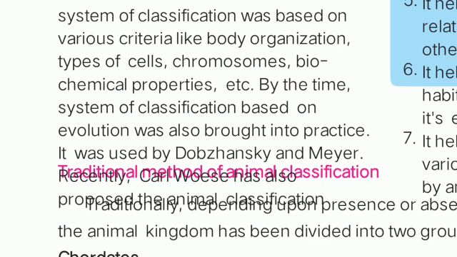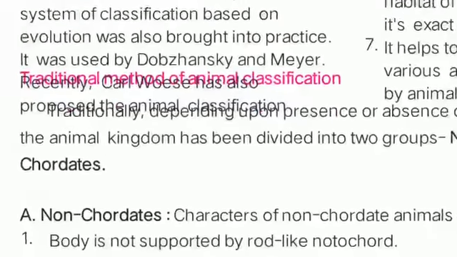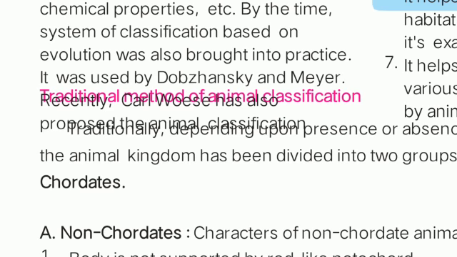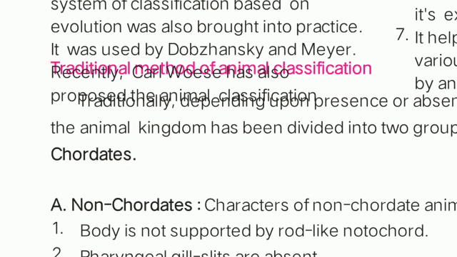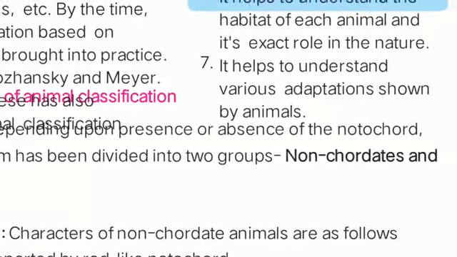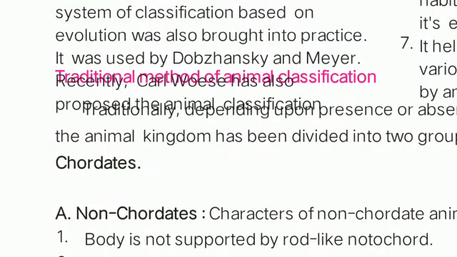And recently the new method we are using or proposing for animal classification is the traditional method of animal classification. Understood? Now the new method is there, in which we are following the traditional method of animal classification, and this method was developed by Charles Roos. He is the man who has proposed this new recent method of classification. So in detail we are going to study this method, that is the traditional method of animal classification.